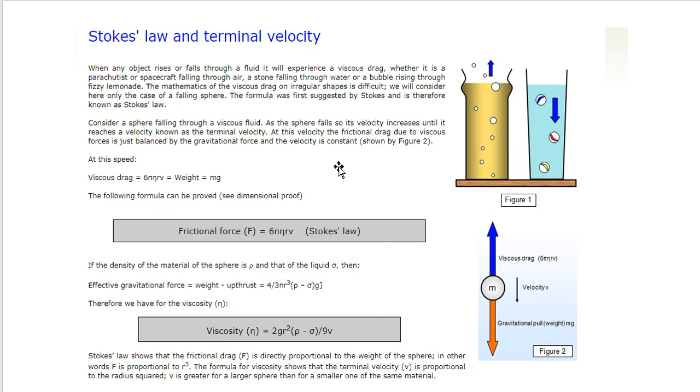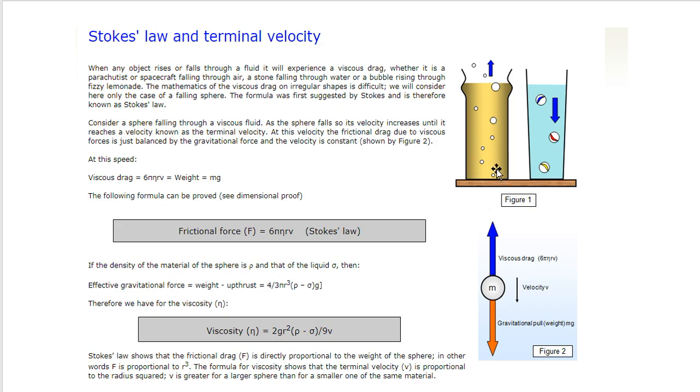So what is terminal velocity? We are going to discuss this. When a body falls through a liquid, or a bubble, look at the first picture. There is a bubble, and the bubble is moving upwards. When the bubble moves upwards, the viscous drag will be downwards. We have already said that the force due to Stokes law, or viscous drag, opposes the motion.